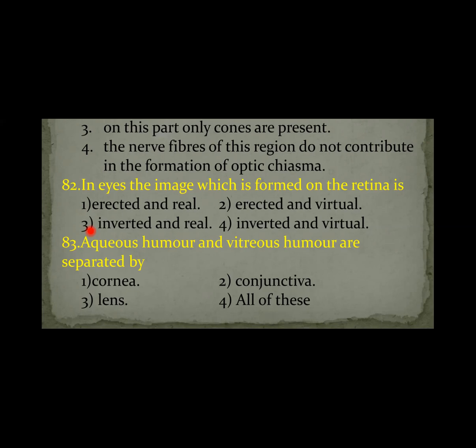Next, question number 83. The aqueous humor and vitreous humor are separated by the lens. The aqueous chamber and vitreous chamber are separated by the lens. Therefore, the answer is the third option.